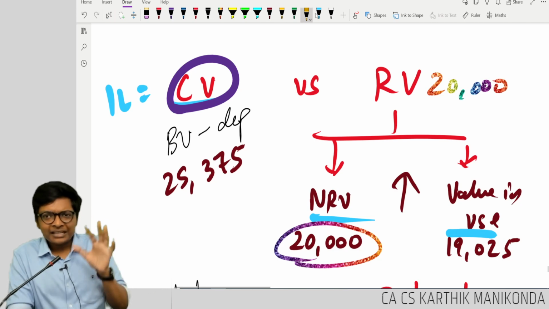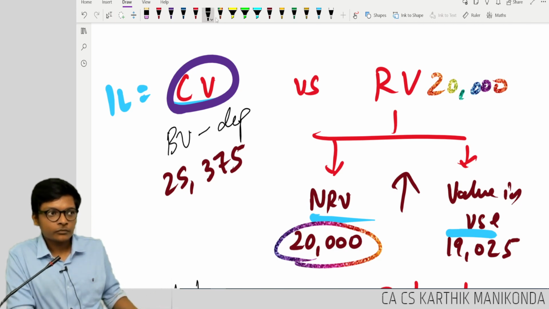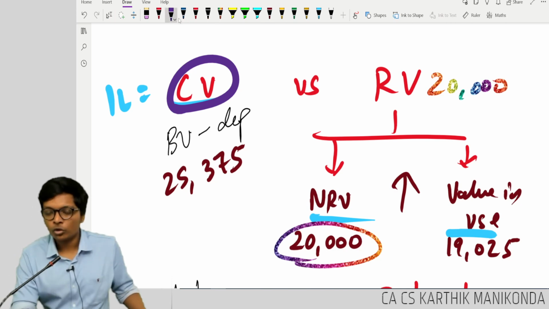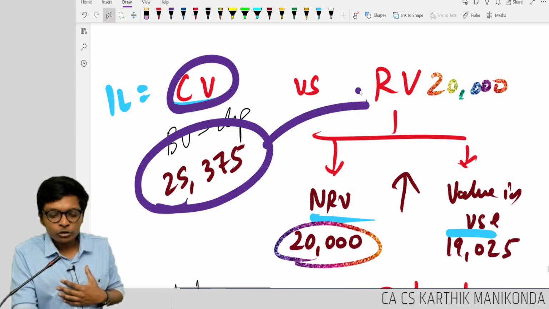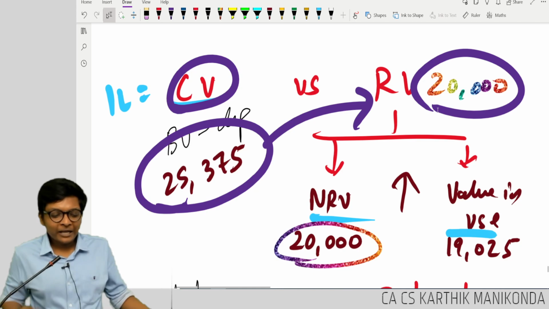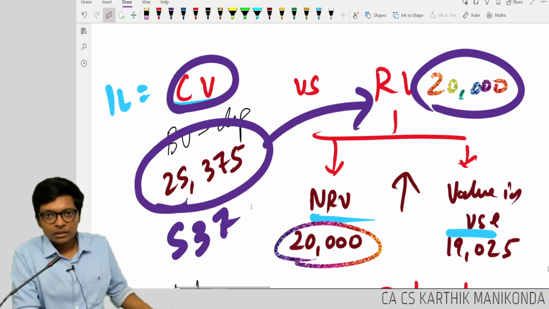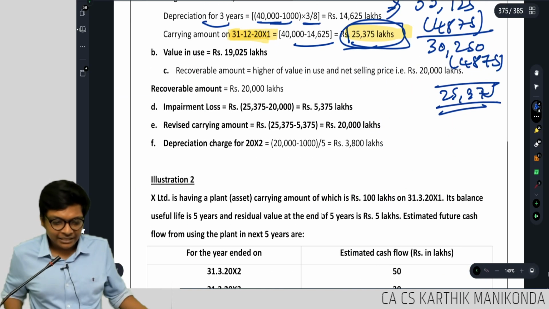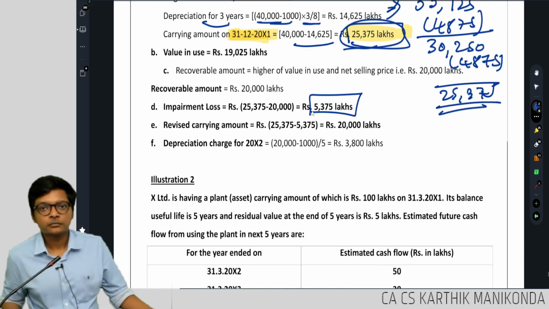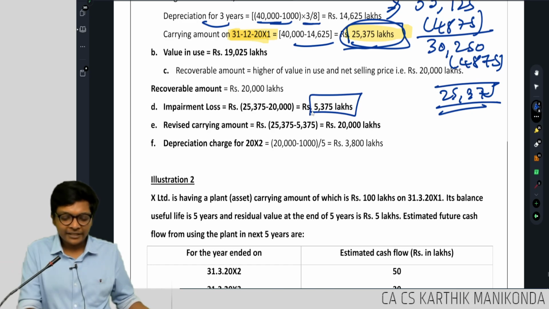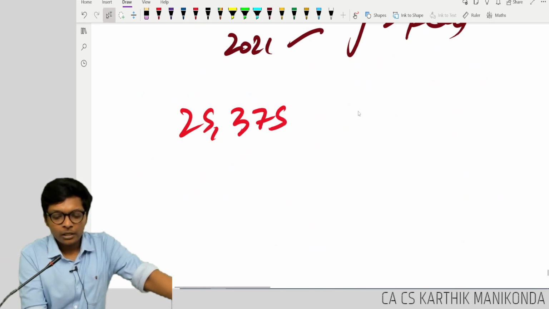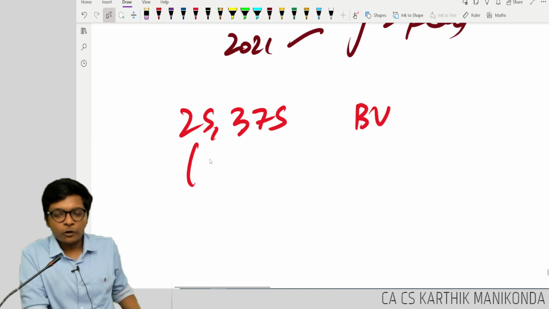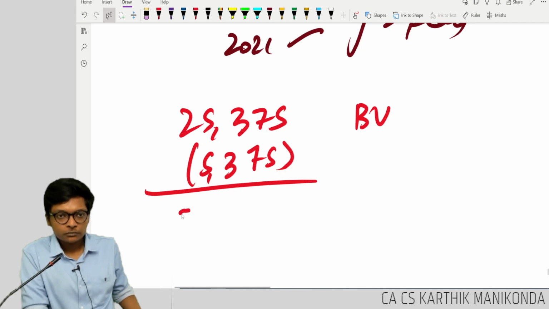Will I create impairment loss or no impairment loss? Should I make impairment loss? Yes. Why? Something which is worth 25,375 is reduced to 20,000. So my impairment loss will be 5,375. Let's check. I don't know if the answer is correct, guys. Impairment loss is 5,375. So what will happen? My asset of 25,375 book value will now be reduced by 5,375. Balance I have left is how much?